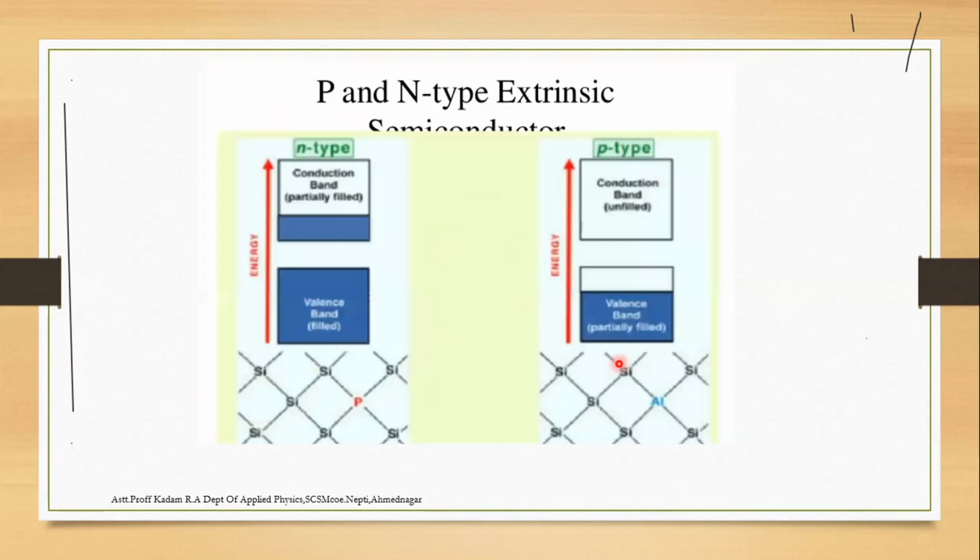Then, for the P type and N type extrinsic semiconductors, in the N type the conduction band is partially filled, and here the energy is for silicon, while the valence band is completely filled. In the case of the P type, the conduction band is empty, and the valence band is partially filled, as shown in the PPT.